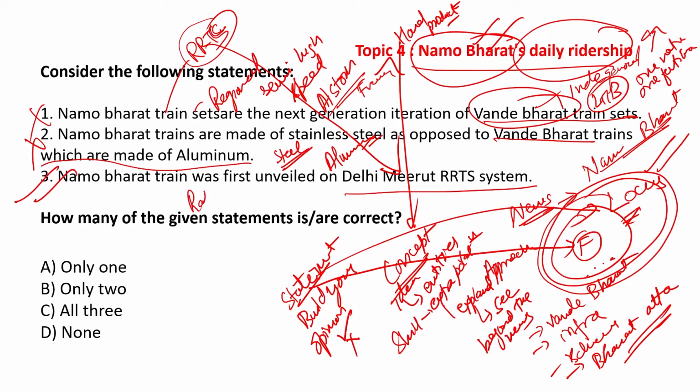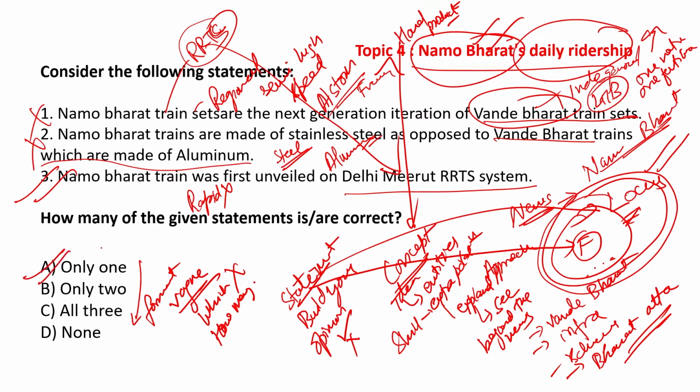It's called RapidX. Now if we look at the format, again it's a vague format, which is not asking how many. So if only the third one is correct, that means we have to mark option A. Always remember, read the options carefully. By mistake we can mark option C as well, just in a hurry. So avoid it. Option A is the correct answer.